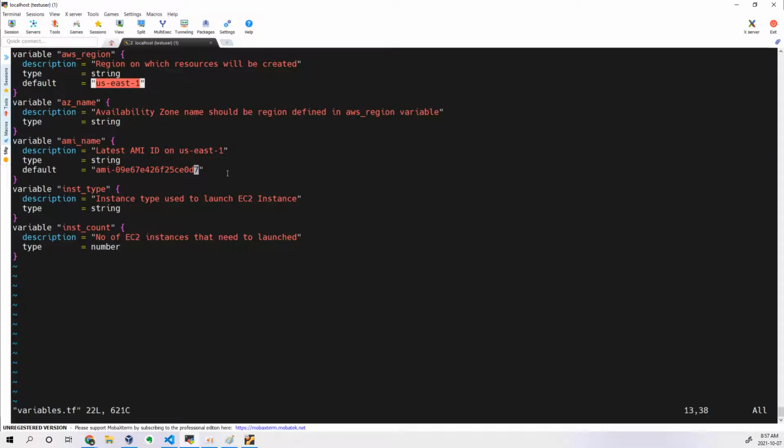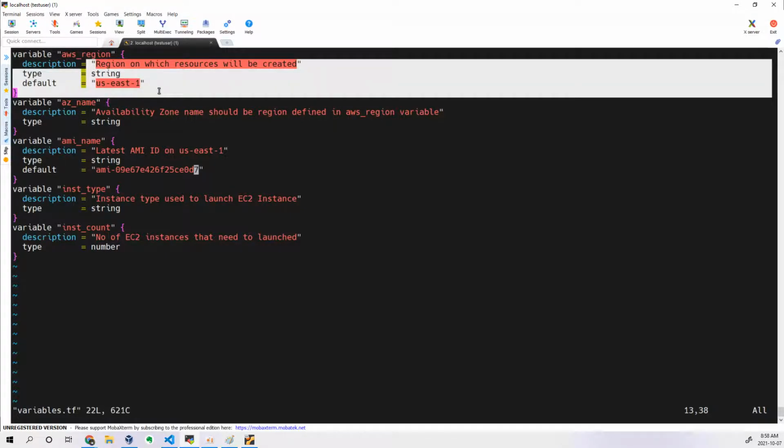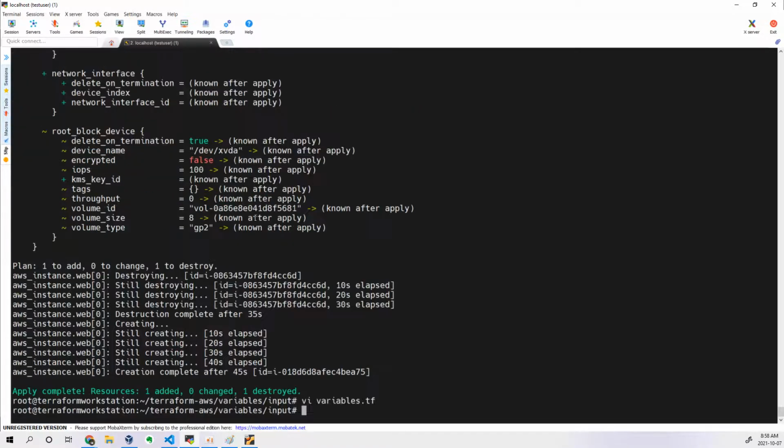If you want to override the default values as well, that's where we have written tfvars.